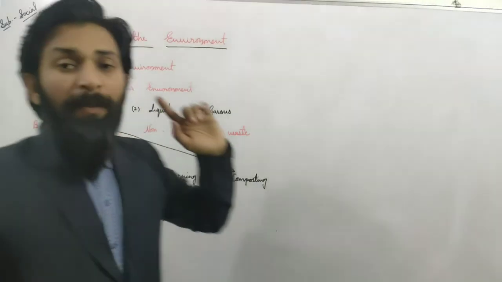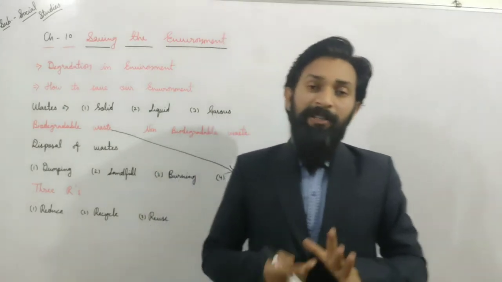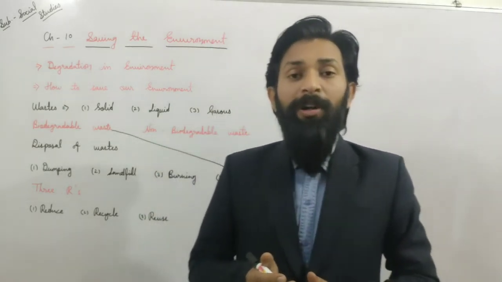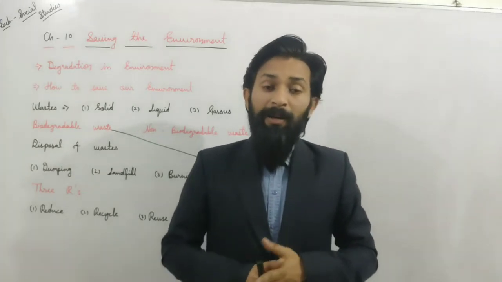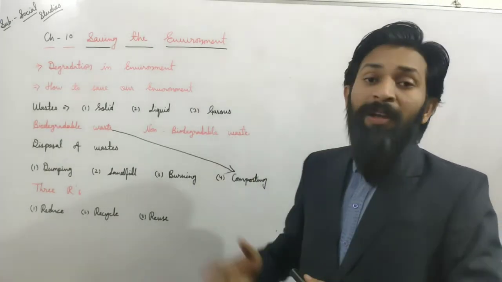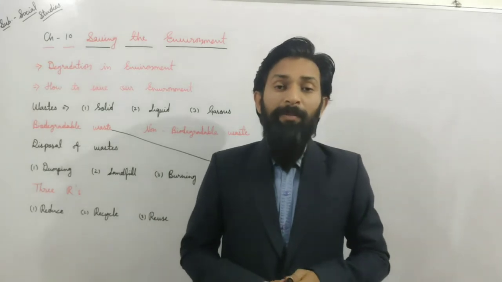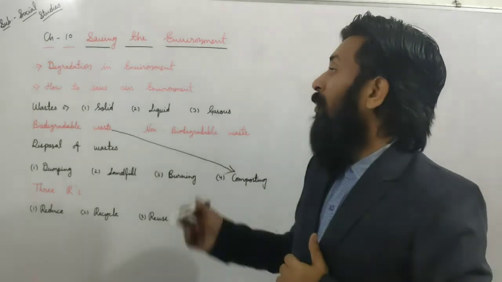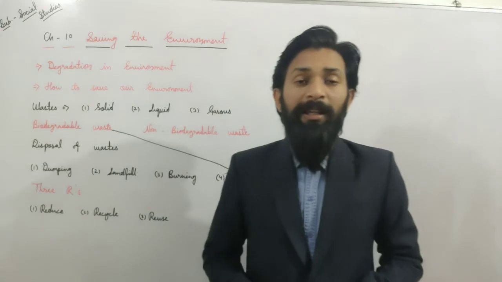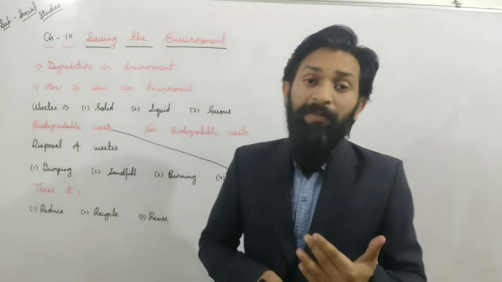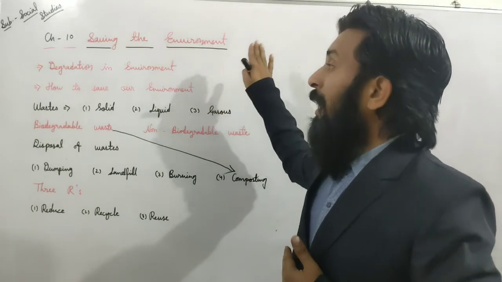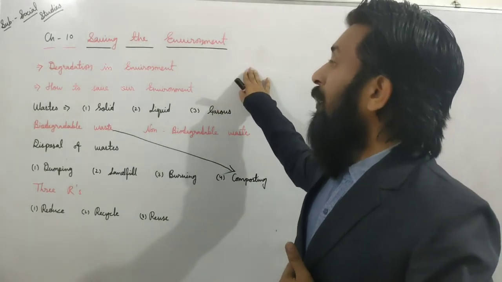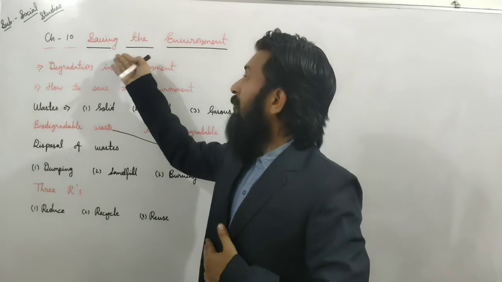Dear students, the main problem in front of our environment is the population. If we control the population, or if we avoid methods or things that create a critical condition for us and our environment, then we can save it by taking steps forward. If we are planting trees or using things that are not harmful for our environment, then we can save our environment. It is the main purpose of this chapter, how we can save our environment, saving the environment.